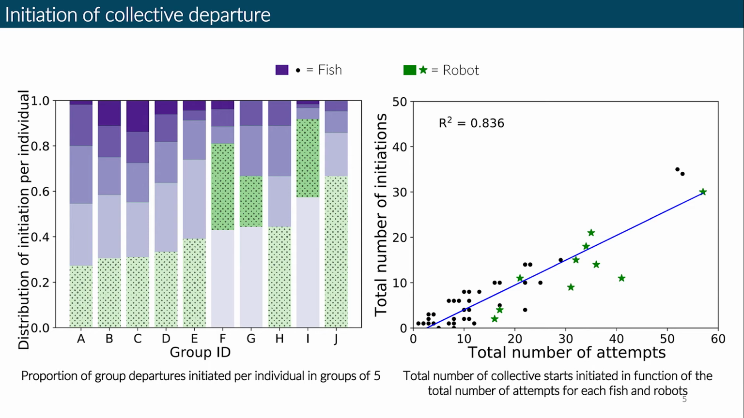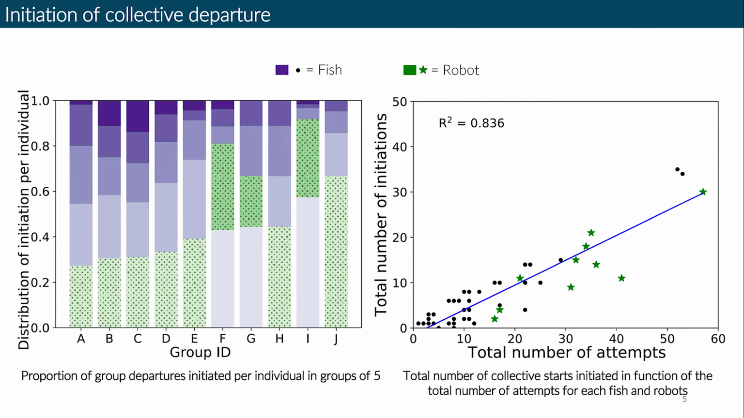So here you can see the results for the first experiment. In the first graph, we have the proportion of collective departures initiated by each fish. A, B, C, D is each group, so each replica. And each square represents a fish, except that here the green square is the robot. So the robot was able to initiate collective departure and actually initiated more collective departures than most of the fish.